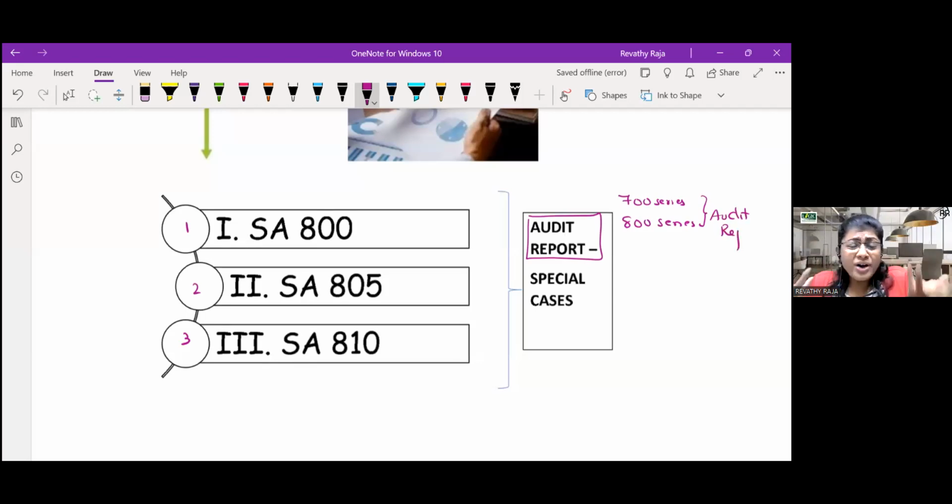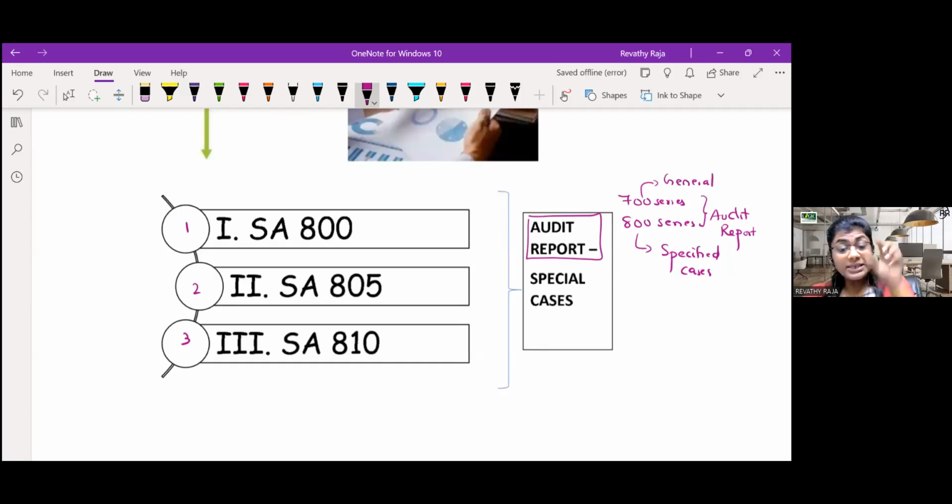Why 2 series? Why this confusion? Come on. The 700 series is general reporting, or we can say general purpose financial statements. It's for general purpose. Whereas the 800 series is specified cases.